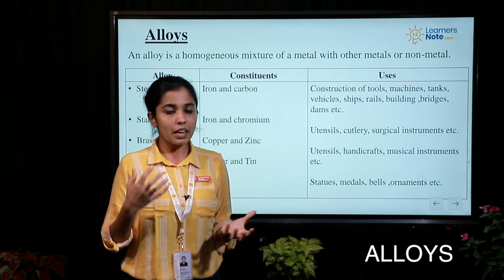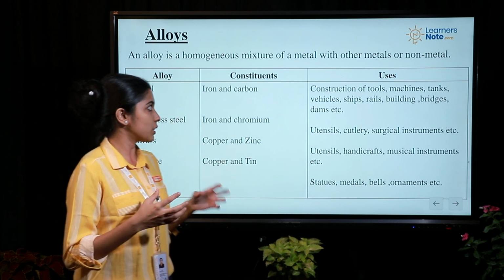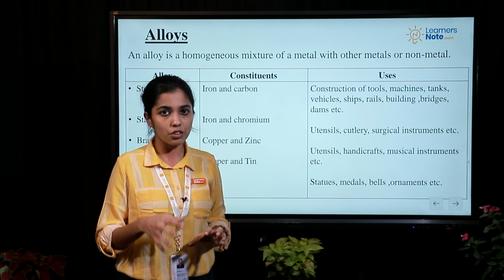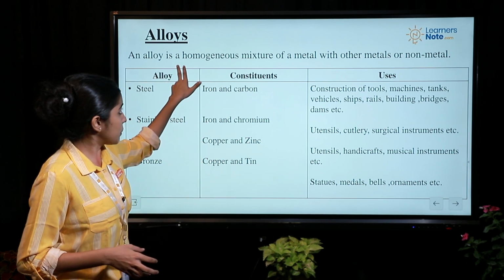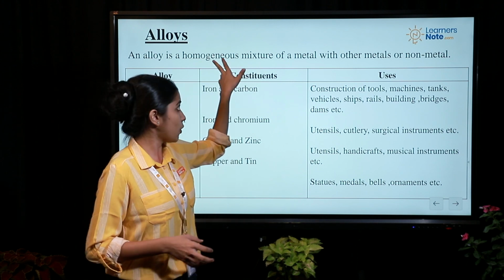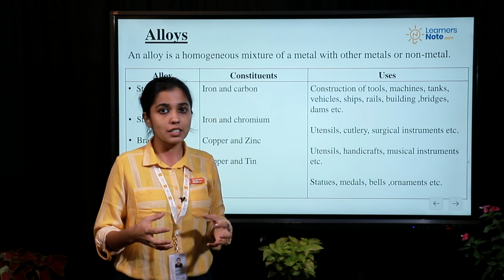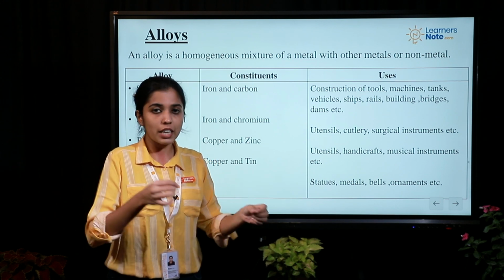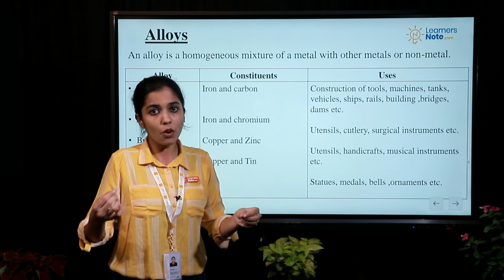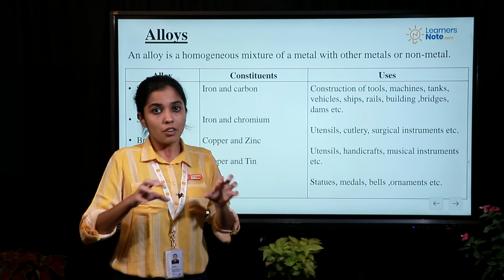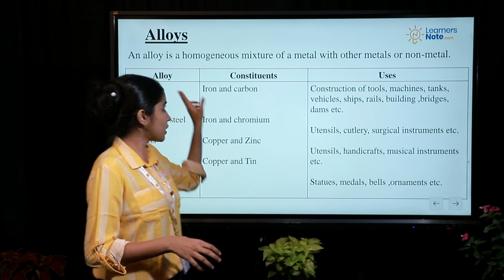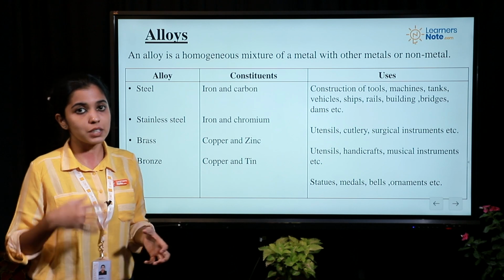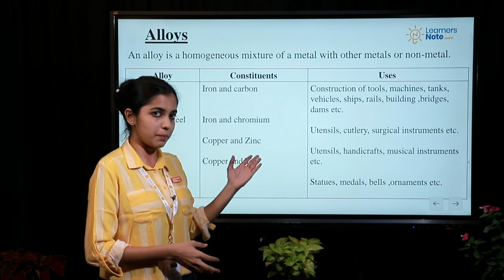And the last part is alloy. You must have heard about alloys, but then you might not be very familiar with the term alloy. An alloy is a homogeneous mixture of metal with another metal or a non-metal. When you mention the term homogeneous mixture, it means that when you take the metal and cut it into different parts, and you take the composition from different parts, what you observe is that the composition will be constant, or it will be the same throughout. So that is what you mean by a homogeneous mixture. A homogeneous mixture of metal with another metal or a non-metal is what you mean by alloy.